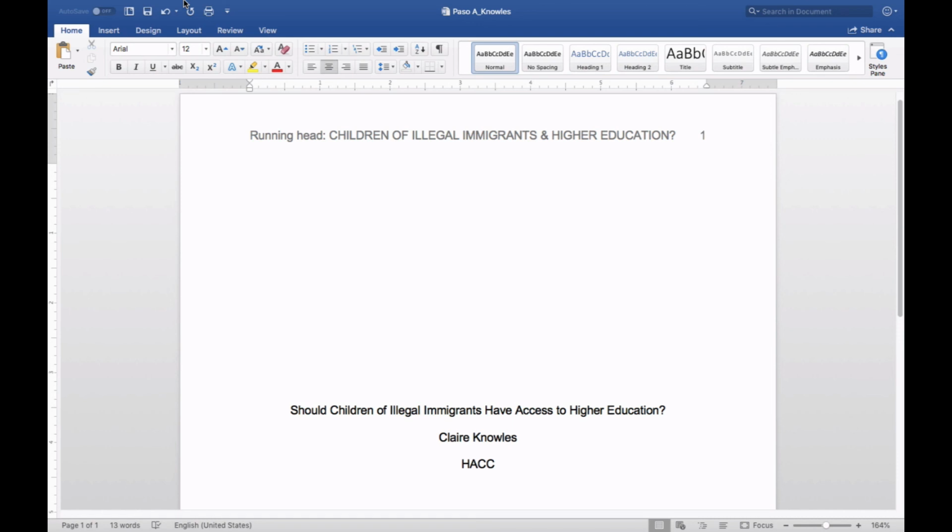Your title page should look exactly the same. The only difference is the words you use, but the formatting, the style, the font, the line spacing, the alignment should be exactly the same.